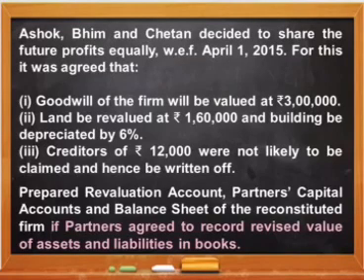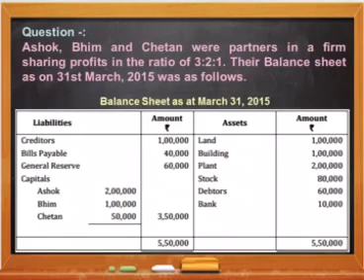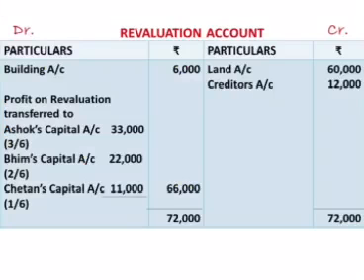Next, it is written that the building is to be depreciated by 6%. Depreciation means fall in the value of the asset. So building in the balance sheet is at rupees 1 lakh. Now let us decrease the value of the building by 6%. 6% will come out to be rupees 6,000. Decrease in the asset makes the partner sad. So building account debit rupees 6,000.